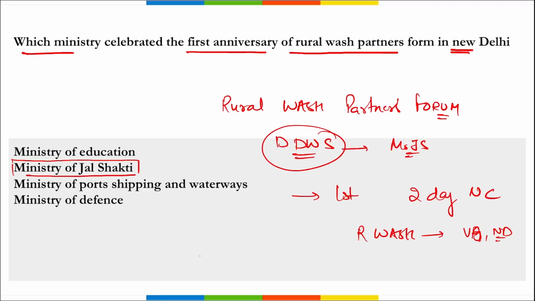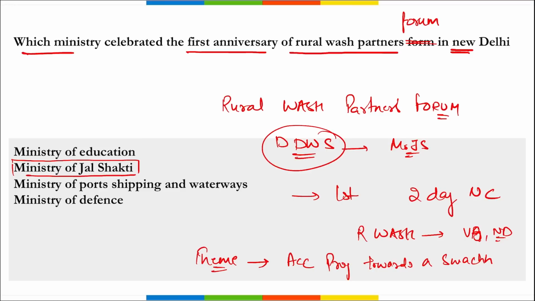Correct? Then there was a theme for this completion of 1 year of the Rural WASH Partners Forum. Correct. What was the theme? Accelerating progress towards a Swachh Sujal Bharat.